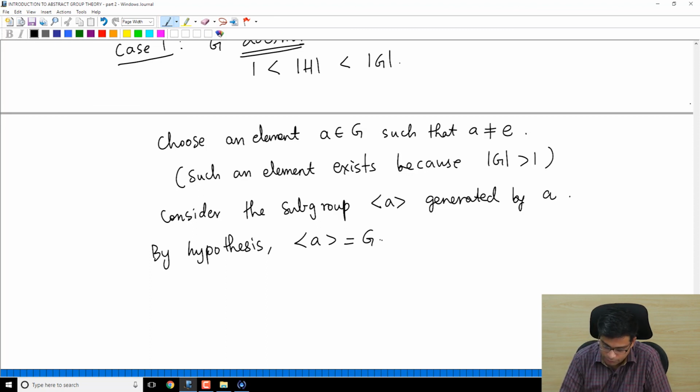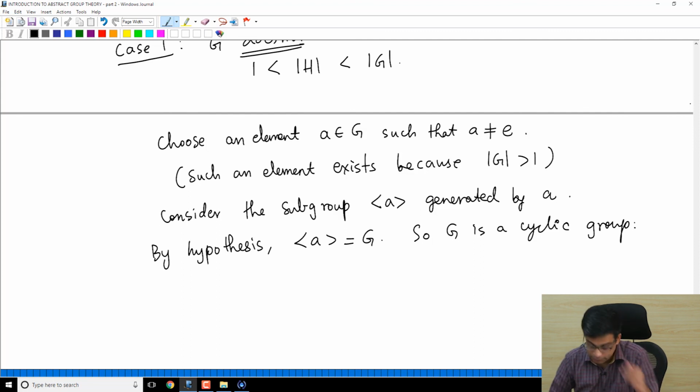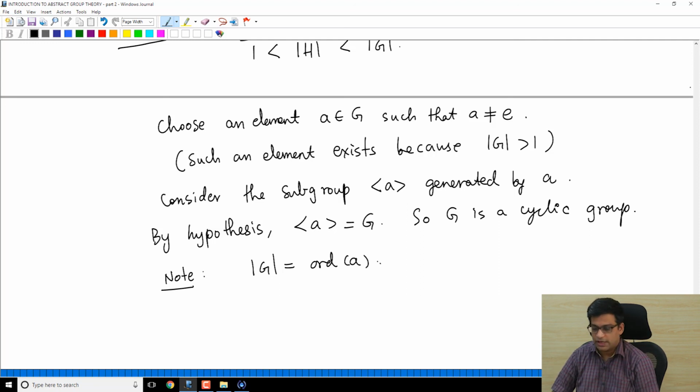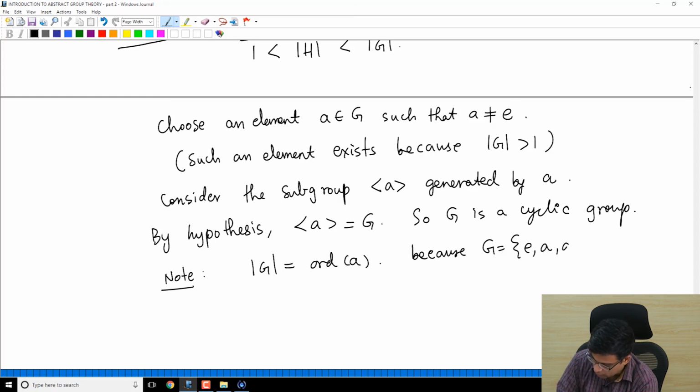In particular G is a cyclic group. Note that if you have a cyclic group generated by A, the order of G is equal to the order of A, because G is nothing but E, A, A squared, up to A power order of A minus 1.